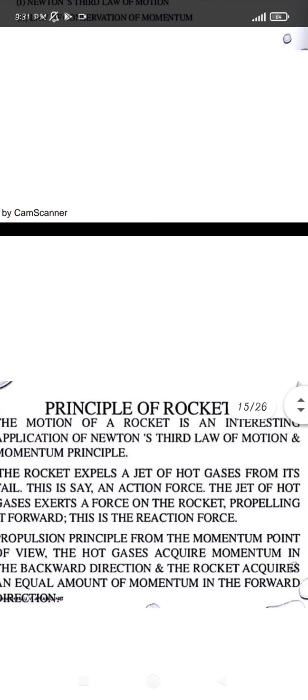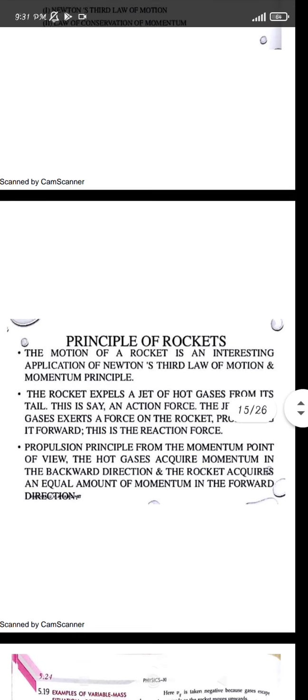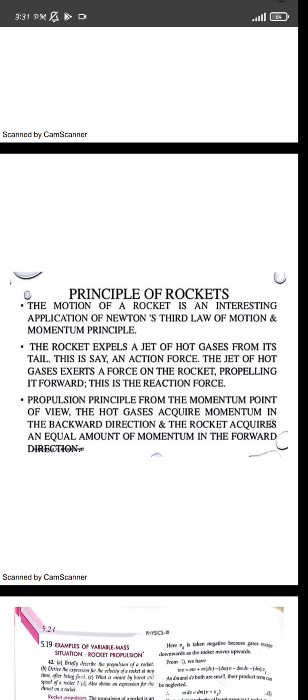So the motion of a rocket is an application of Newton's third law as well as the conservation of linear momentum. Whenever a rocket expels hot gases, that is the action force, and because the rocket exerts gases in the downward direction, it moves upward. These act in opposite directions: the force by the gases is downward, and the force on the body is upward. This is due to the conservation of linear momentum itself.